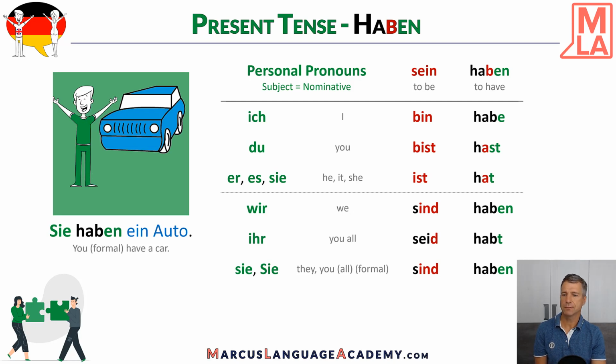And the formal way, the same thing. Sie, you, formal. Sie haben ein Auto. Or I talk to several people. Sie haben ein Auto. You all, in the formal way, have a car. So this is the conjugation of the two most important verbs in German. You see it. To be, sein, is quite irregular. Haben is just irregular in the second and third person in singular.